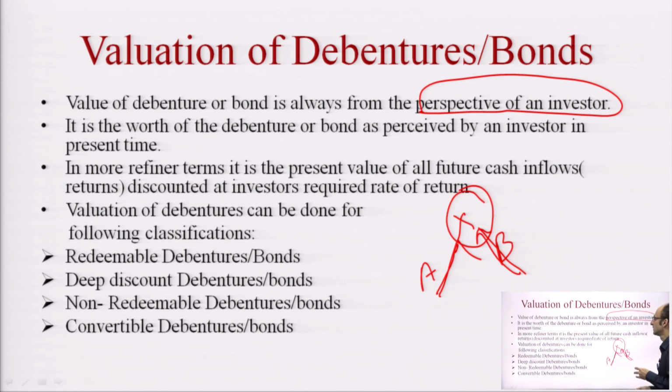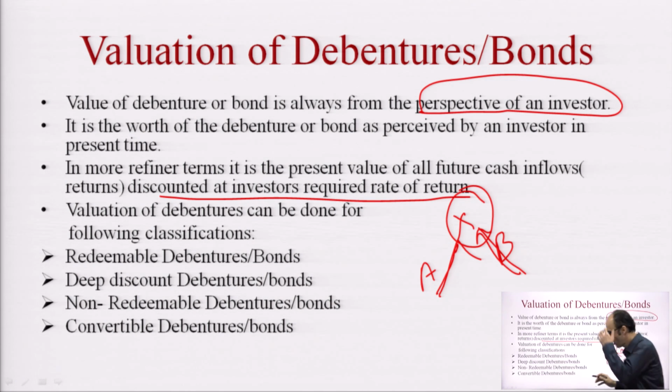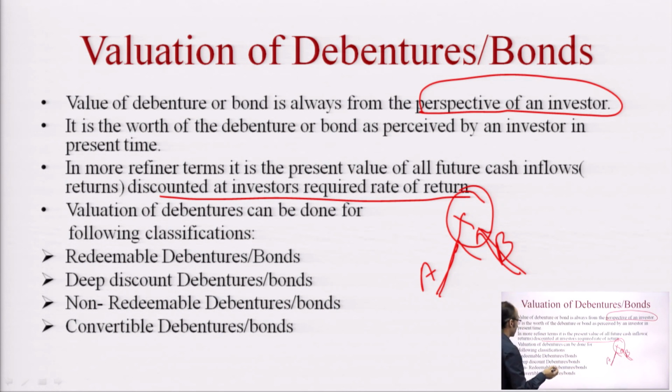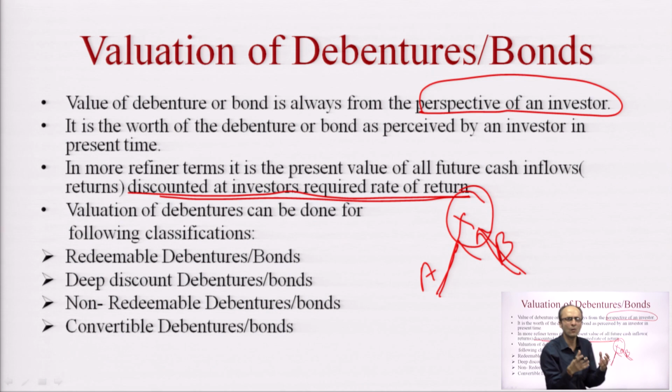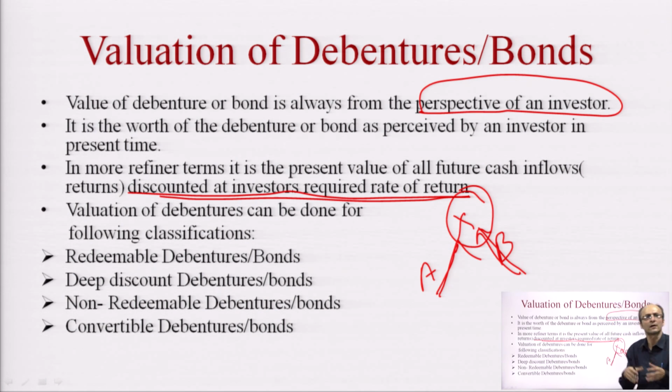Next, it is the worth of the debenture or bond as perceived by an investor in present time. In more refined terms, it is the present value of all future cash inflows discounted at the investor's required rate of return. This point is very important because a very important term has come: discounted at the investor's required rate of return. This required rate of return is generally the interest or yield expected by the bondholders, and this return is different for different investors. Different investors will have different discounting rates to get the present value of future cash inflows.